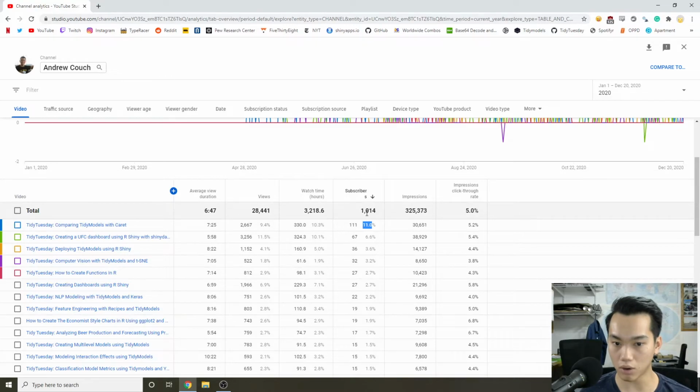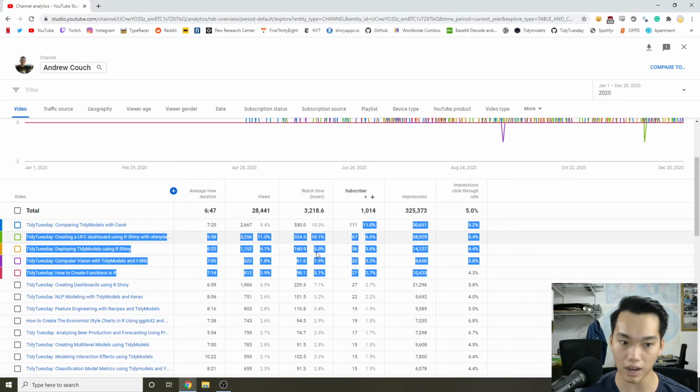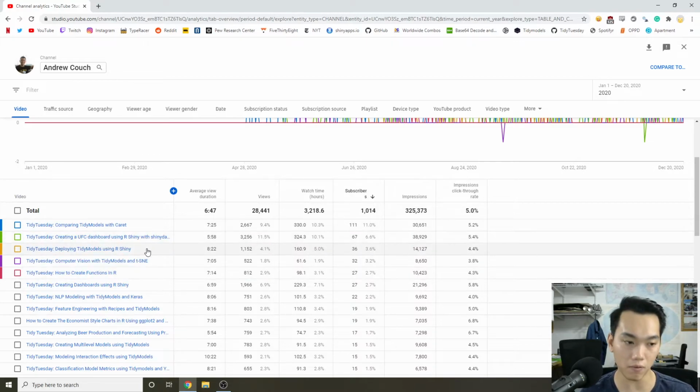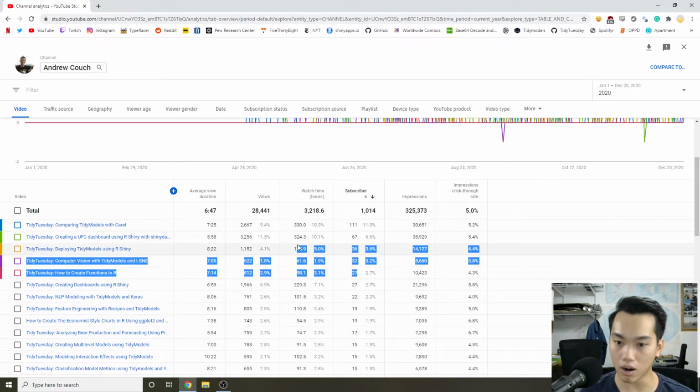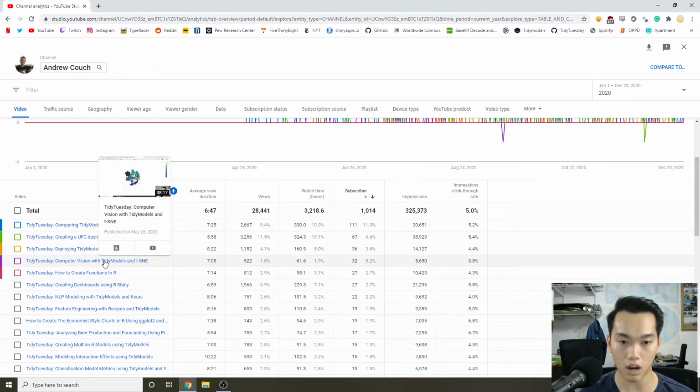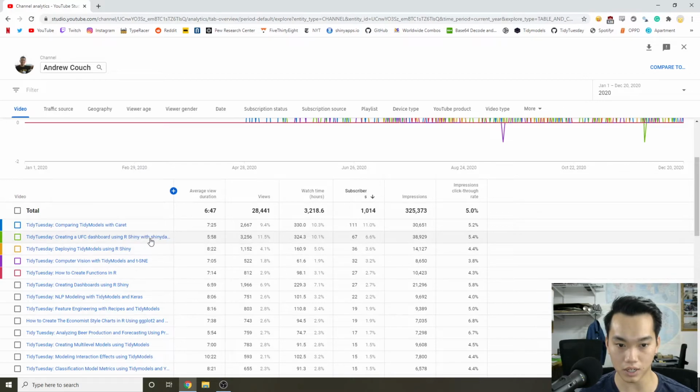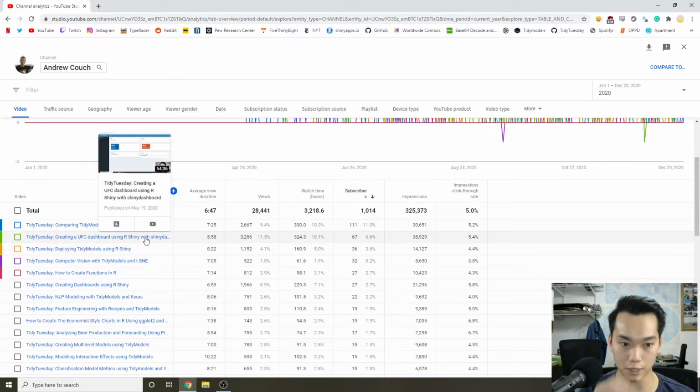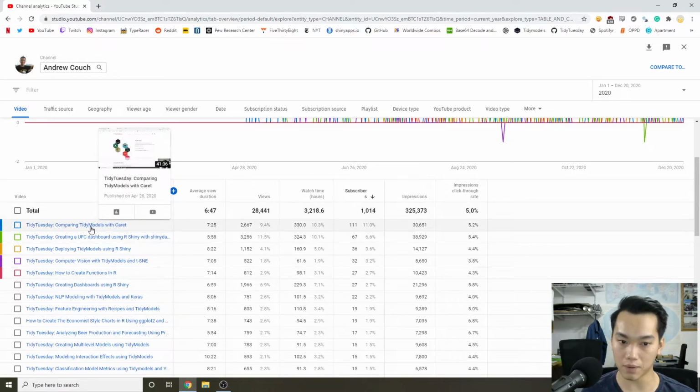And then we can see which videos landed us the most subscribers. Let's just take the first 5 and get some type of inference of what videos I should be making that would gain me a lot of subscribers. So there's how to create functions, computer vision t-SNE with tidy models with R Shiny, UFC dashboard with Shiny dashboard, and then comparing tidy models with Carrot.